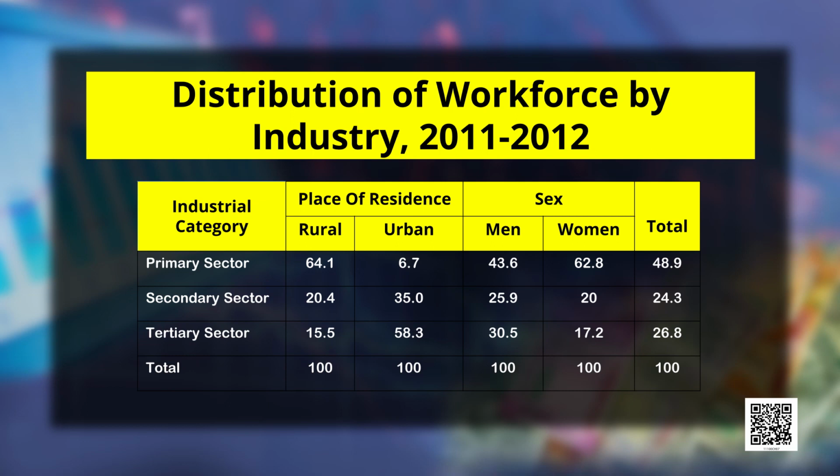Similarly, in the secondary sector around 24.3% of the workforce is employed. This means around 1/4 of the workforce is employed in the secondary sector. Moving ahead, we have the tertiary sector, which employs around 26.8% of the workforce. So, totaling it to 100%, we find that most people are employed in the primary sector.